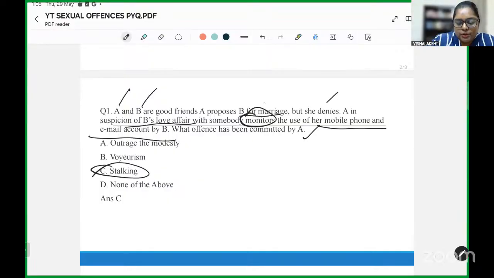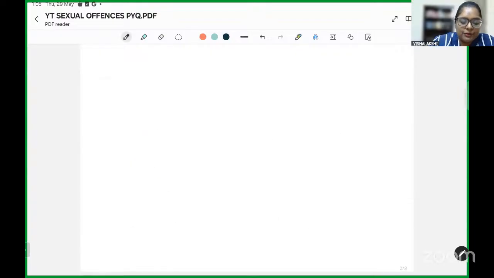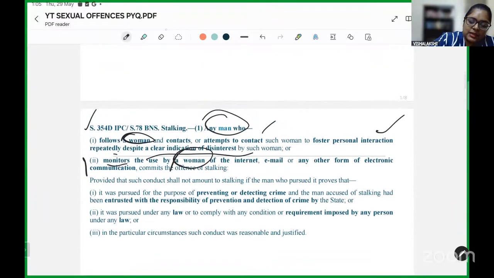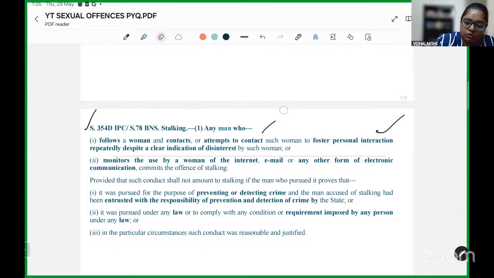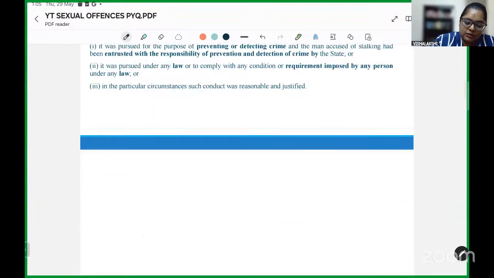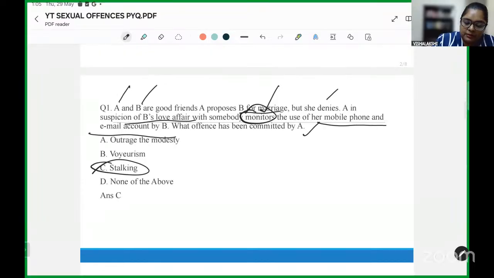What is important to note is that the language will always, as I have said in the previous class also, hint in the question itself towards the answer. So here the perpetrator proposes for marriage, the female denies, and A continues to monitor her on an electronic form or an electronic medium. It is stalking, right?